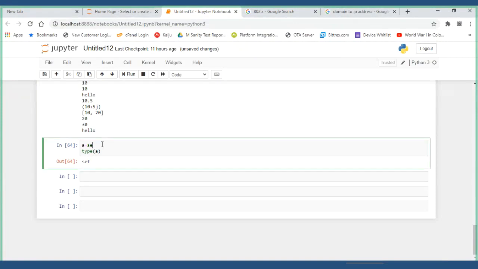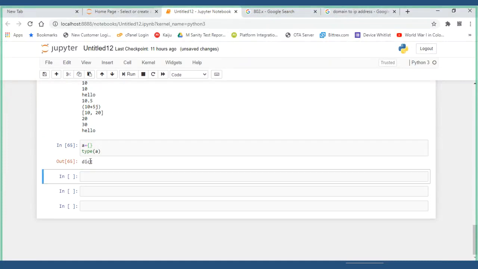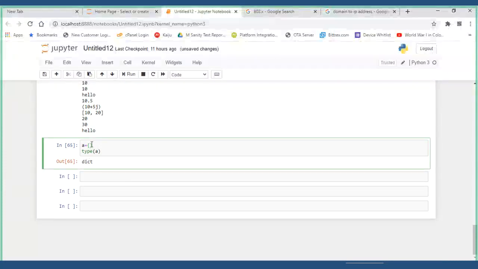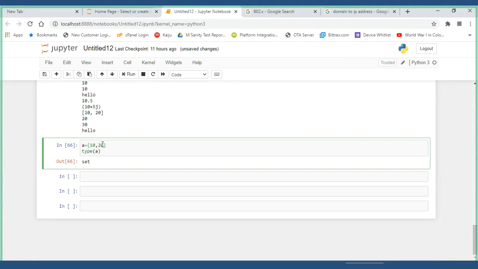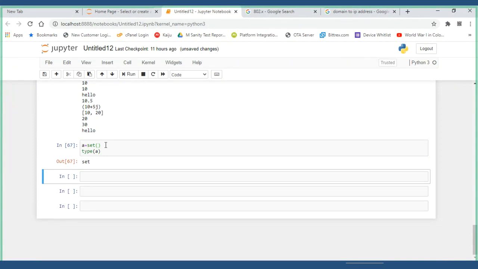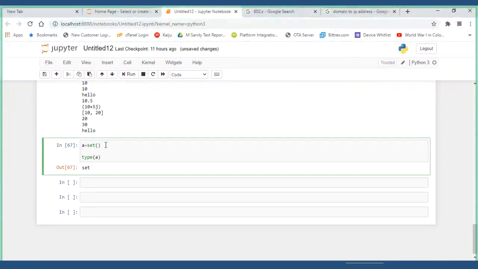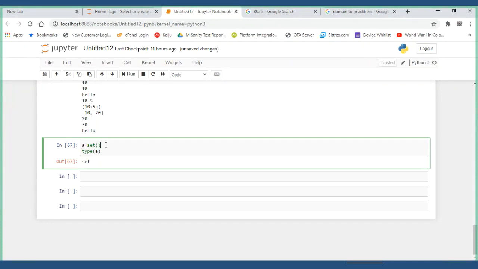Earlier, empty braces were considered a dictionary. Sometimes at the beginning of the program you want to create an empty set, so don't create it like this. Use the set function, that's it. It will create an empty set. Later you can add, remove, everything, and use that set for whichever purpose you want.